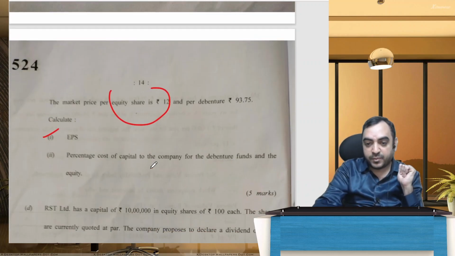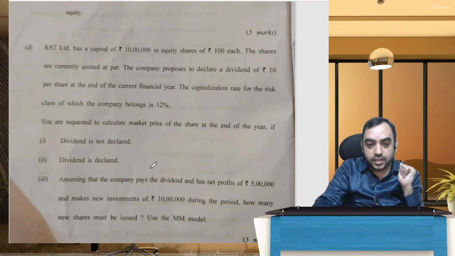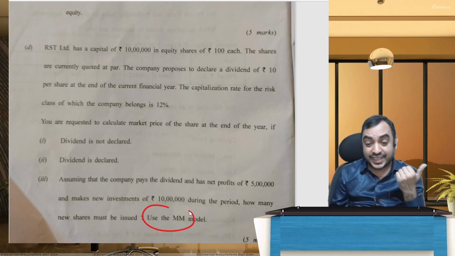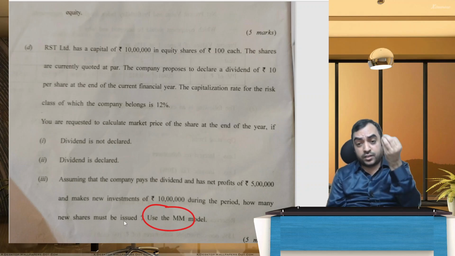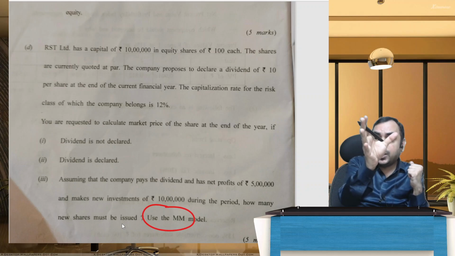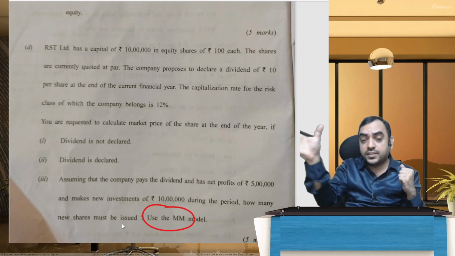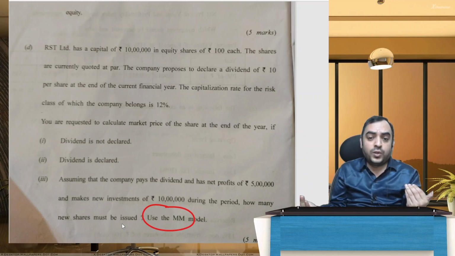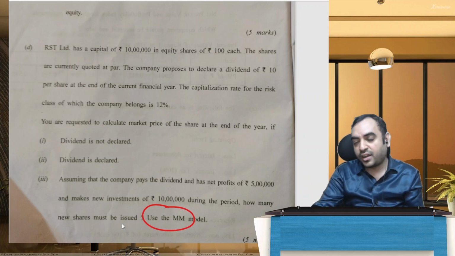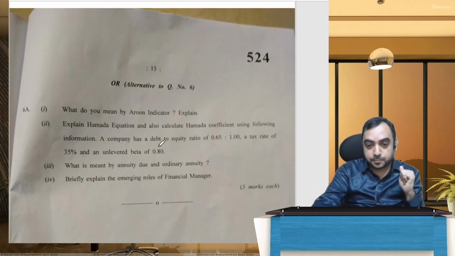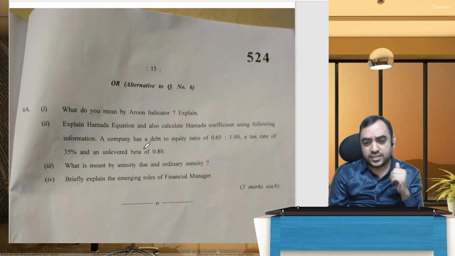growth rate information available. Then point D, this is regarding the M&M model. This exact same problem, if I remember, numerically I would have covered in my classes. So when the company pays dividend and when company doesn't pay dividend, how do you calculate the value of the company? In both cases the value will be same, and that is why it is called the M&M model, dividend irrelevance theory.